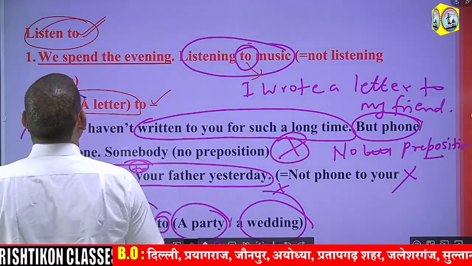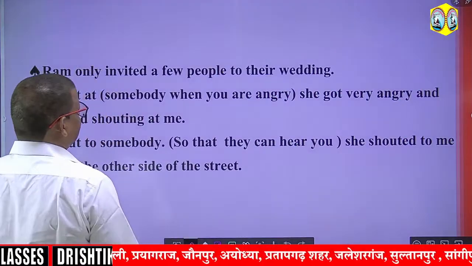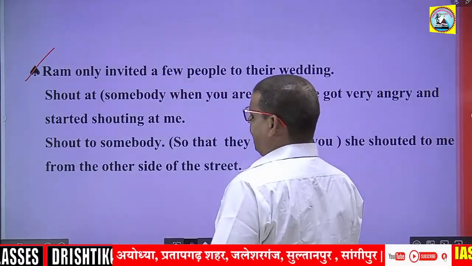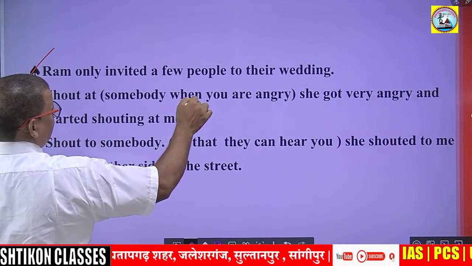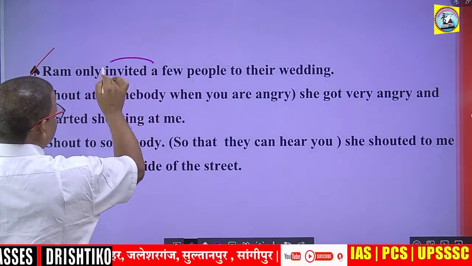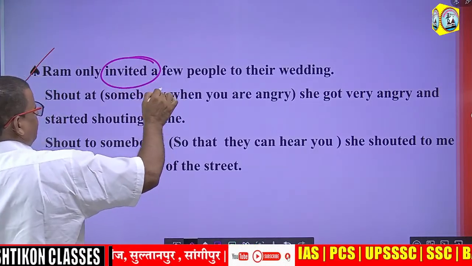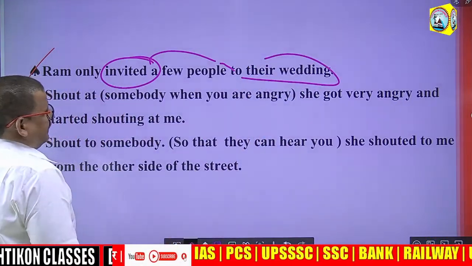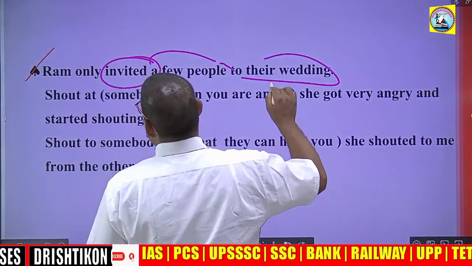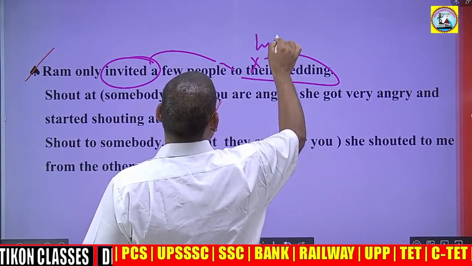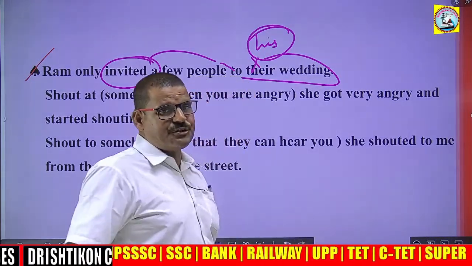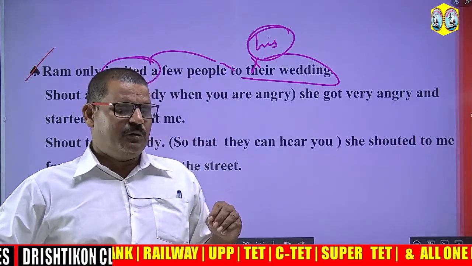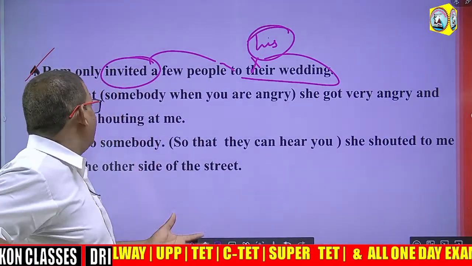Next, Ram only invited. See, there are a few examples. Just have a look, guys. Ram only invited a few people to their wedding. So here, Ram only invited a few people to his wedding. That means Ram has not invited many people to his wedding ceremony. He has invited only a few people to his wedding.